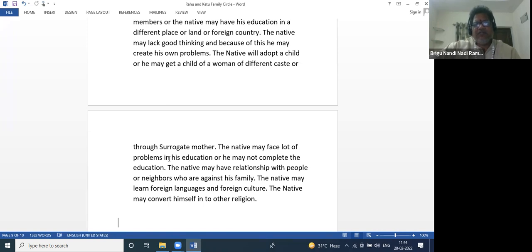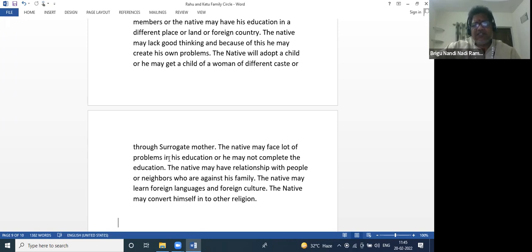Suppose you are born in Bombay, you would not have disciples from other areas like Delhi, Kolkata and Chennai. Like this, you would have your students outside, not inside. Even when it comes to foreign countries, you would get foreign clients.